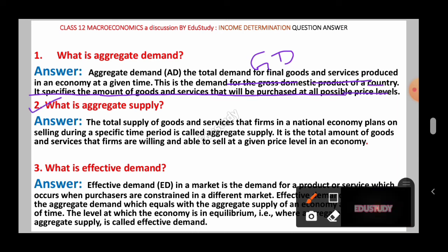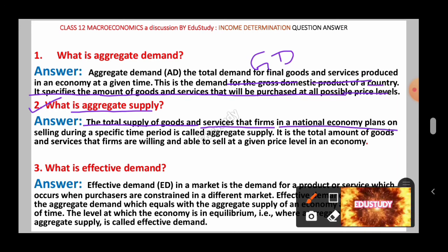Next, second question, what is aggregate supply? This is also important. The total supply of goods and services that firms in a national economy plan on selling during a specific time period is called aggregate supply. So aggregate supply is from the firm's point of view. But aggregate demand is from the domestic point of view.